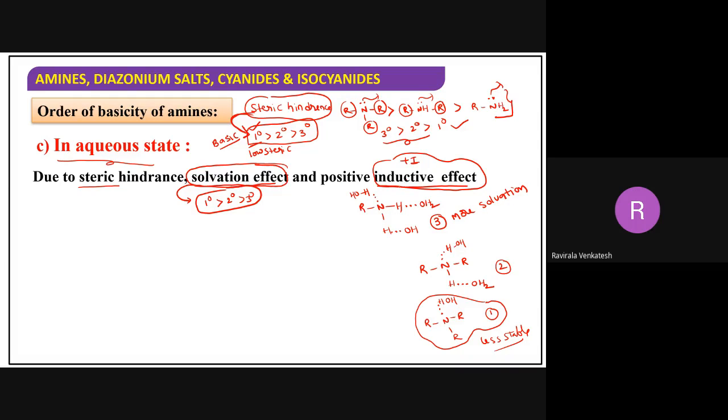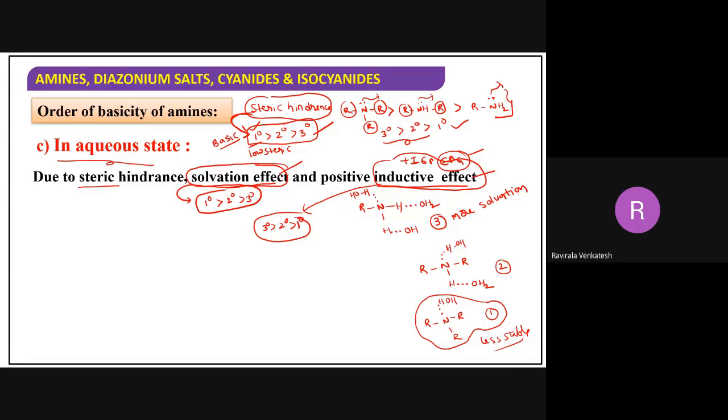Now when you finally consider the inductive effect, which one is more basic, beta? Only inductive effect, anybody? Inductive effect means plus I groups, donating groups. Tell me which one is more basic? Tertiary. Tertiary amines are more basic than secondary and primary. So we are getting three things: steric hindrance, solvent effect, and inductive effect.